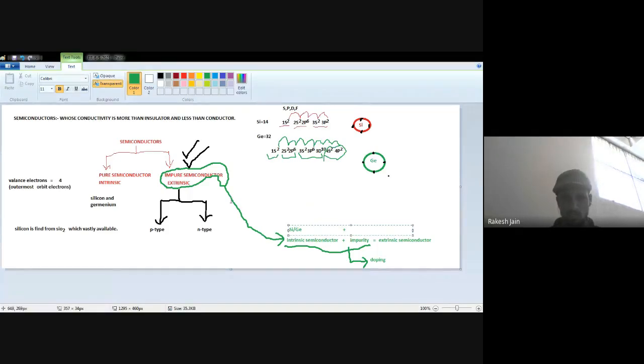You just hear me out first of all. I just write down here which kind of impurity you will mix: either trivalent or pentavalent.